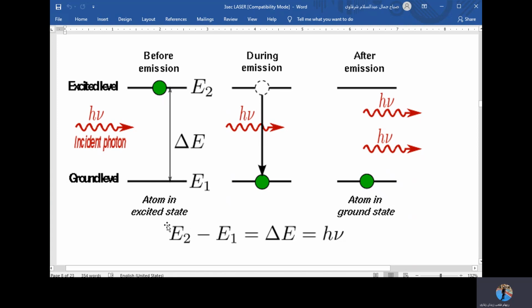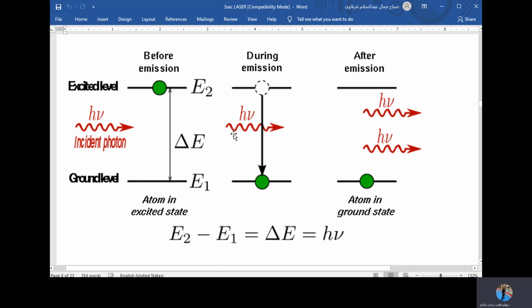But if you tell me now that E2 minus E1, the change of energy, delta E, is equivalent to h nu. What's delta E? The difference between the energy of the ground state and the higher energetic state. This is delta E, which is E2 minus E1, equivalent to h nu, Planck's constant multiplied by nu, the frequency of the energy absorbed by the atom.